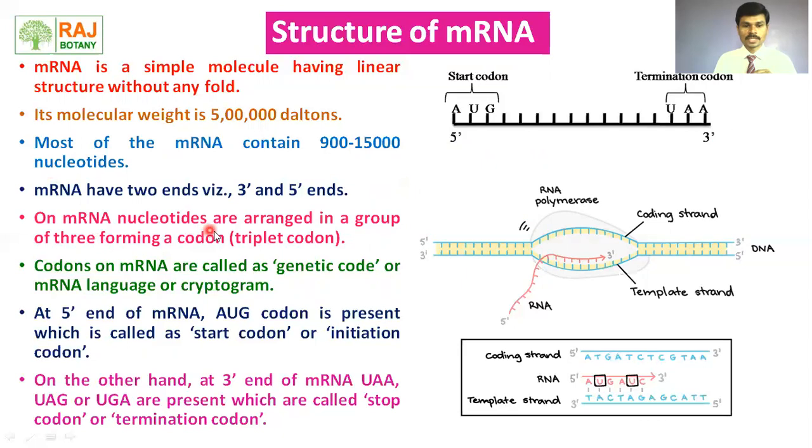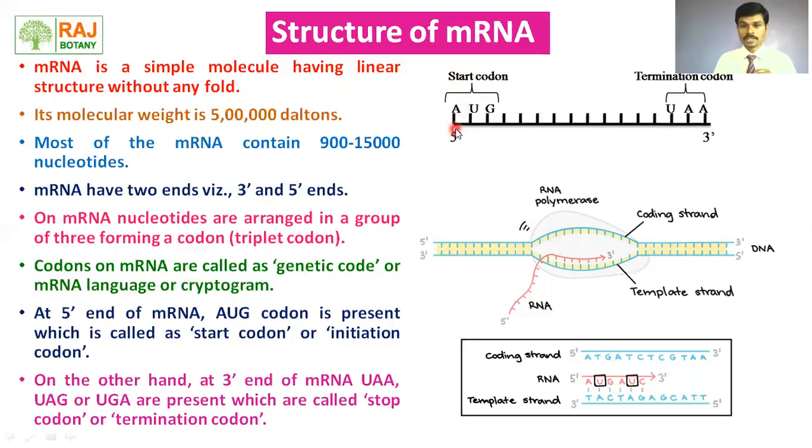On mRNA, nucleotides are arranged in groups of 3, forming a codon. The 3 nucleotides, 1, 2, 3, are called one codon. Again 1, 2, 3, one codon. Lastly 1, 2, 3, UAA, one codon. This means the coding language is present on the mRNA. That's why it is termed a triplet codon. Codons on mRNA are called genetic code, mRNA language, or cryptogram.